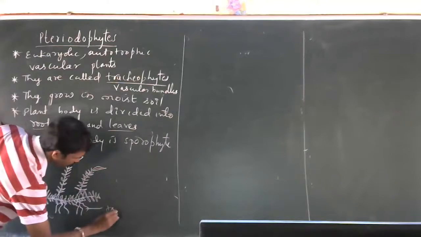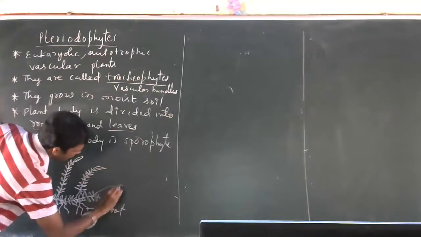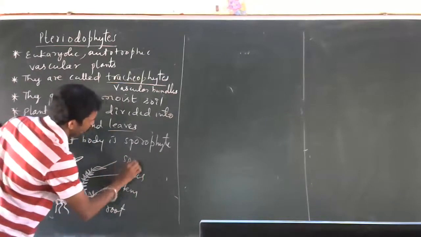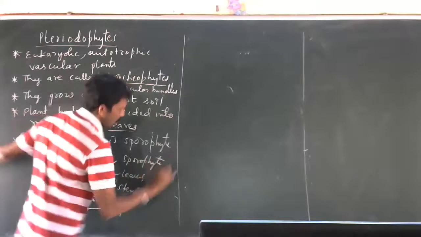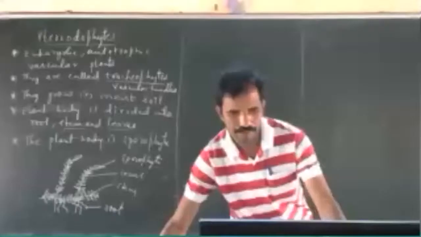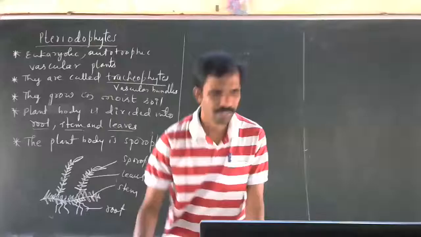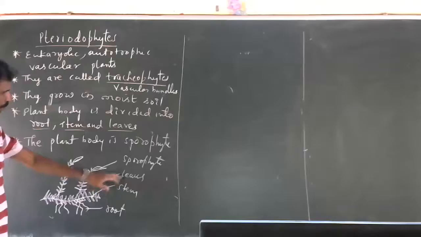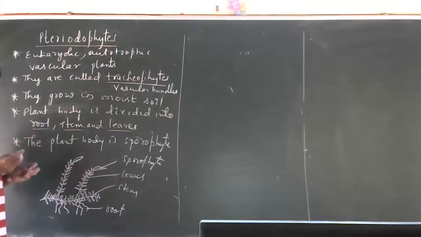So these are called roots, stem, leaves, sporophyte. See here, this is the structure of the plant body. The plant body will have roots, stem, leaves. Very tiny plants which are observed in the garden or areca plantation. In the Western Ghats it is most common.